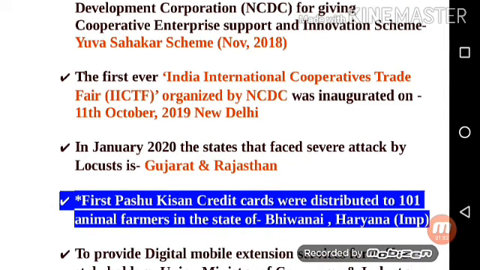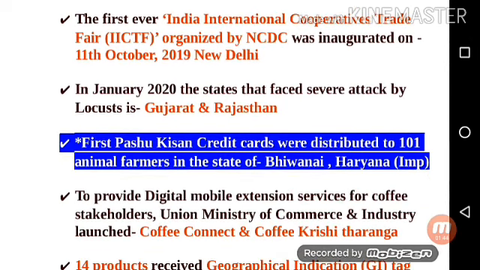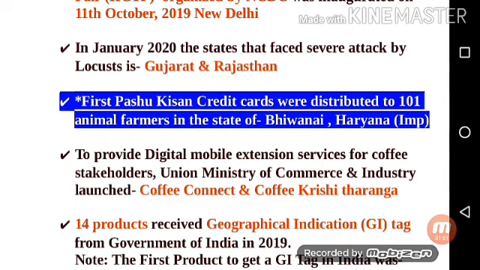The first ever India International Cooperative Trade Fair, IICTF, organized by NCDC was inaugurated on 11th October 2019 in New Delhi. In January 2020, the states that faced severe attack by locusts are Gujarat and Rajasthan.